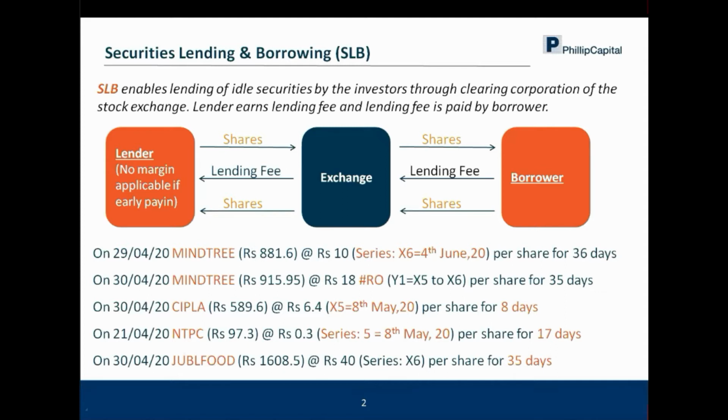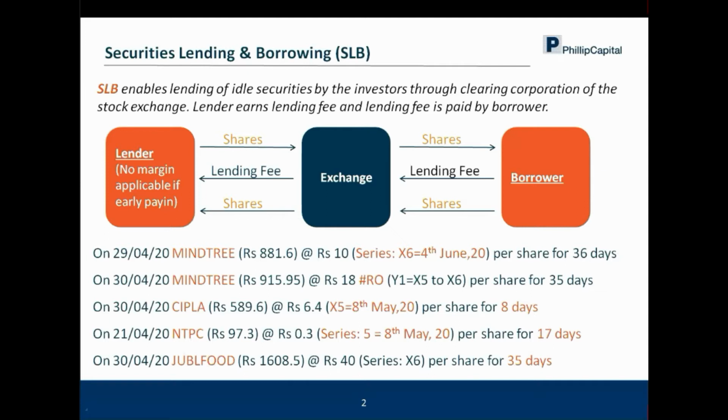So the lender, who is the owner of the shares, has a portfolio in place which is slightly long-term in nature, and that portfolio has different stocks. Out of those stocks, in case there is an opportunity of lending to the exchange for earning a rental income, once you do that trade, the shares from your demat account go to the exchange.